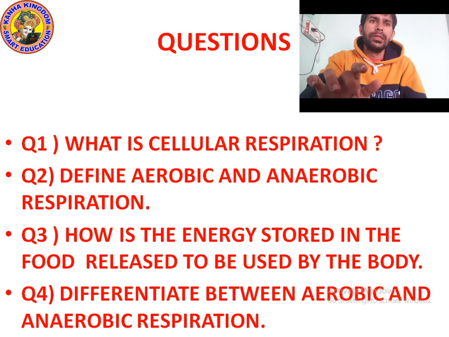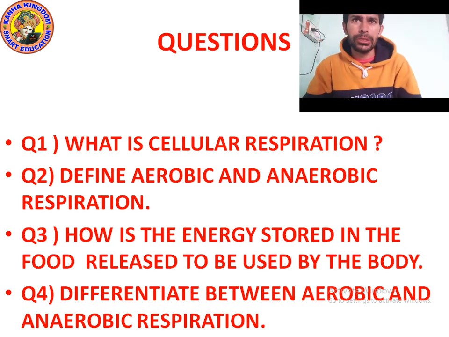Question number 4: differentiate between aerobic respiration and anaerobic respiration. Aerobic respiration occurs in the presence of oxygen. Anaerobic respiration occurs in the absence of oxygen. Aerobic respiration occurs in the cytoplasm and mitochondria, while anaerobic respiration occurs in the cytoplasm only. Aerobic respiration produces 36 ATP, and anaerobic respiration produces 2 ATP.